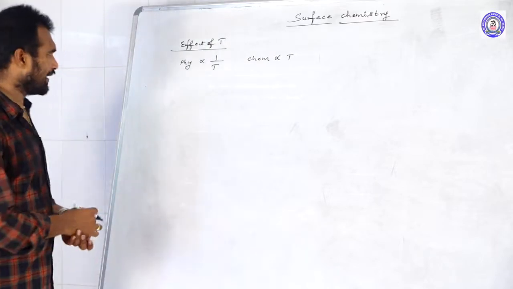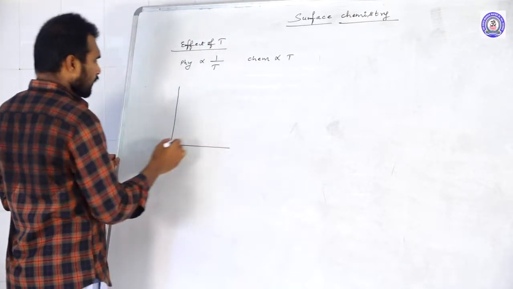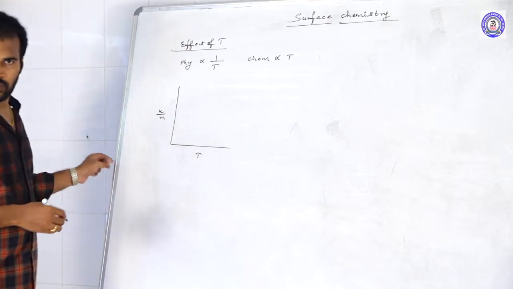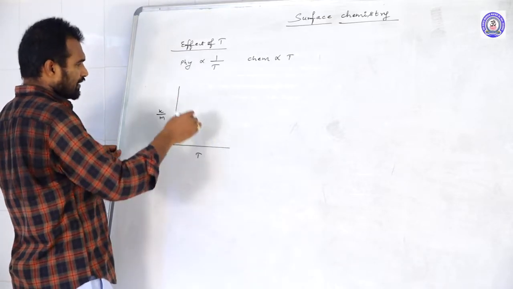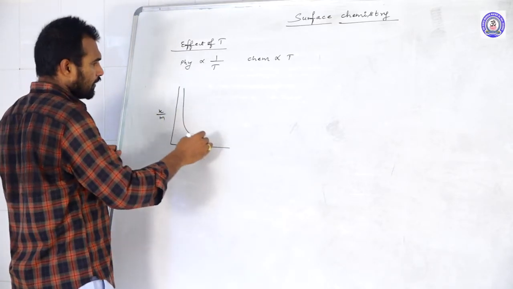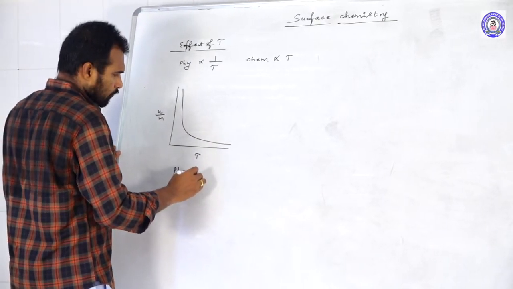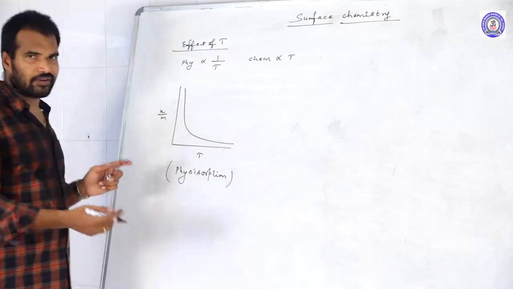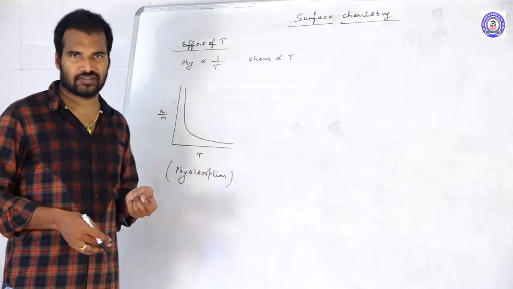So we can easily identify this by drawing the graph between x by m versus temperature. When you draw it, by increasing the temperature, it will decrease like this. So this is physisorption. Why? Because physisorption is favored by low temperatures. If you increase the temperature further, it decreases.